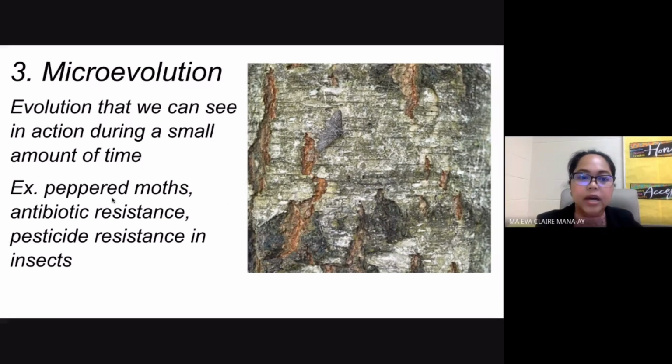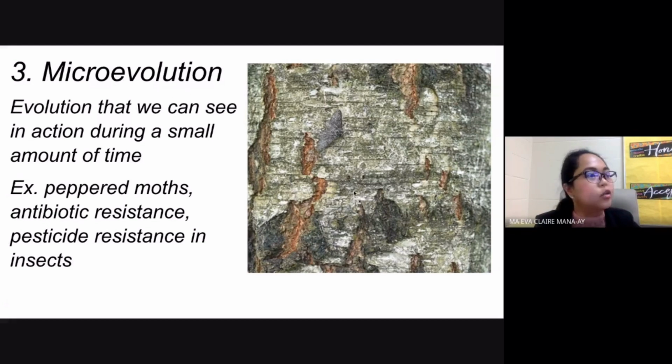Now, one specific example that we have here are your peppered moths. Okay, now a long time ago, people said the wings of your peppered moths were clear. The wings were white, because a long time ago, the environment, the atmosphere was very clean. It was non-polluted. Now, as the air becomes more polluted, the wings of your peppered moths also became darker. They became darker because they are using this to camouflage. They're using this to blend in to their environment. So that's one example of your microevolution.